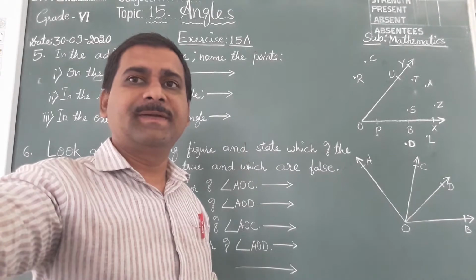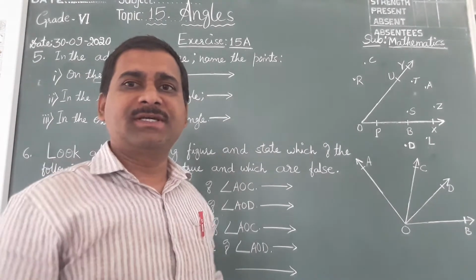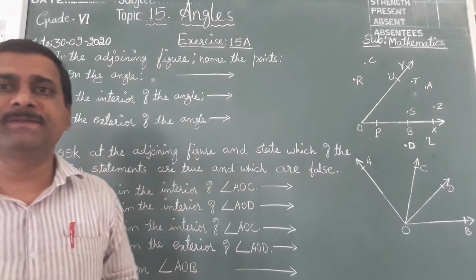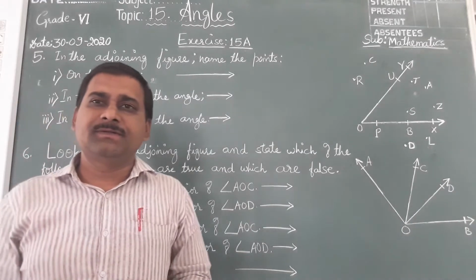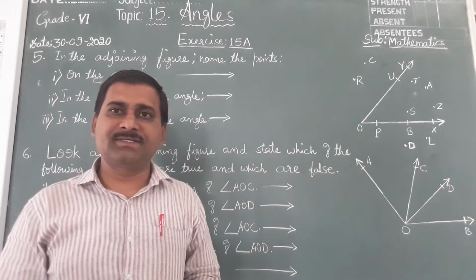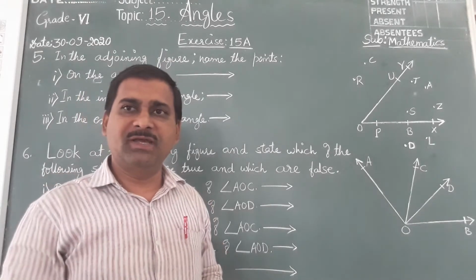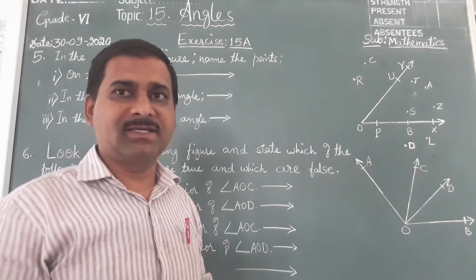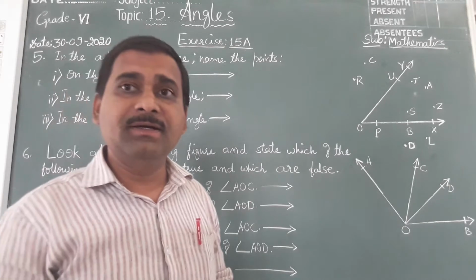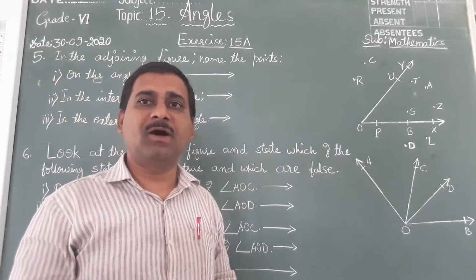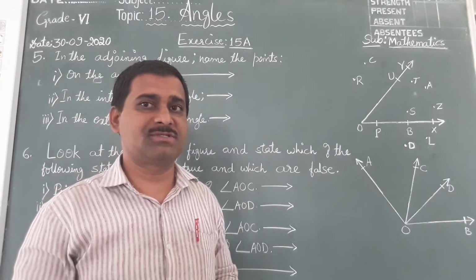Till yesterday, we discussed angles, that is, how to name angles, how to name the vertex in one angle, and how to write or name the arms.